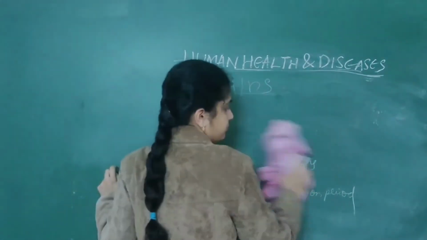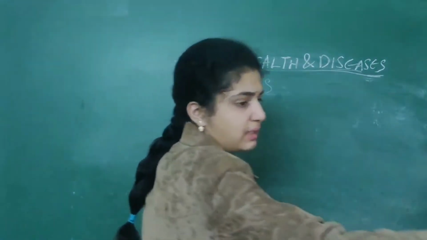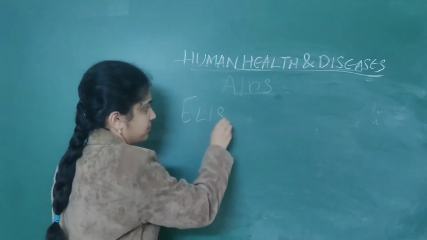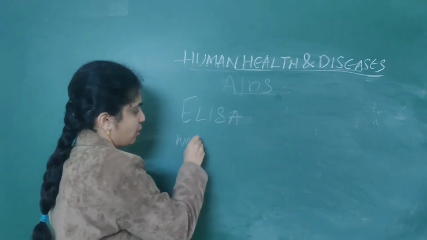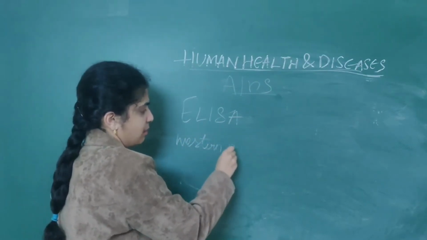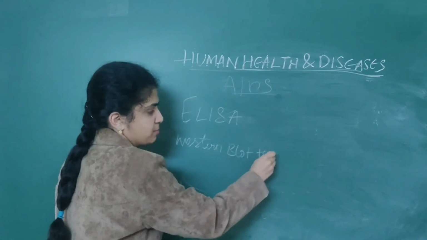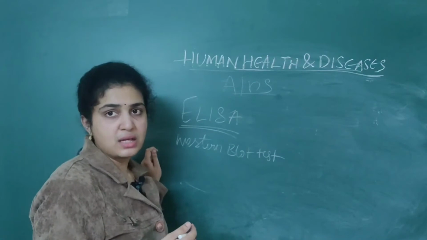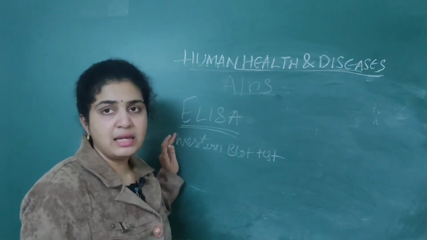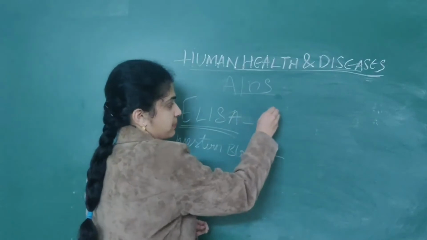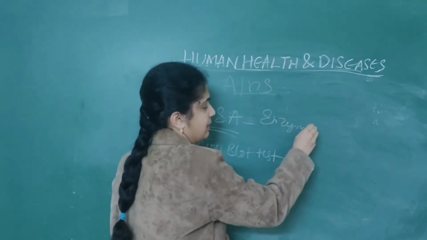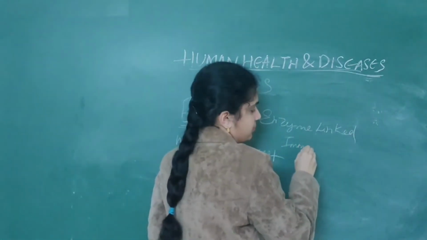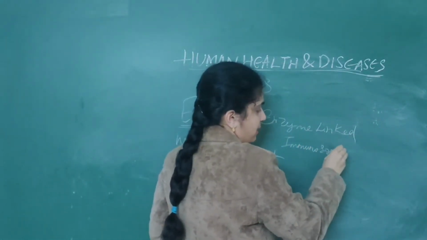Then later, what are the tests you perform to detect AIDS? It is nothing but ELISA, as well as the Western blot test. These are the two tests which you perform to detect AIDS. ELISA detects the HIV virus which is present. ELISA means enzyme linked immunosorbent assay.